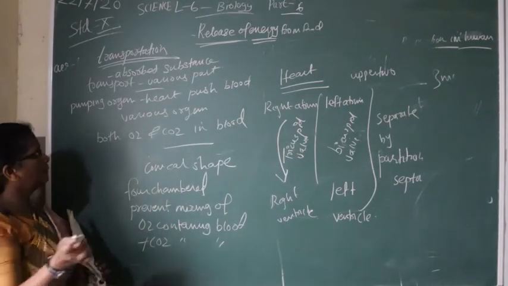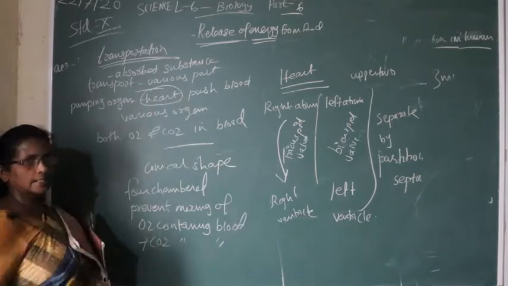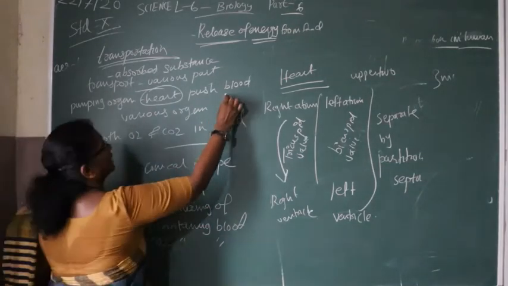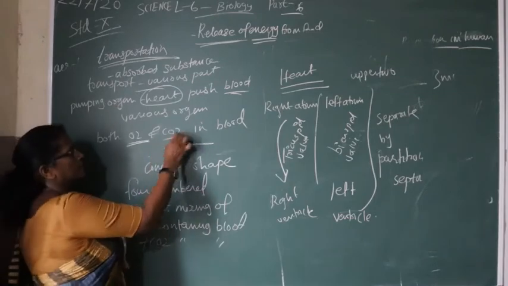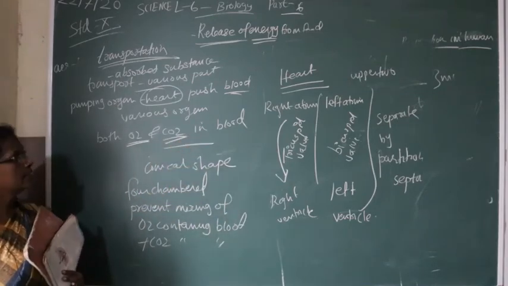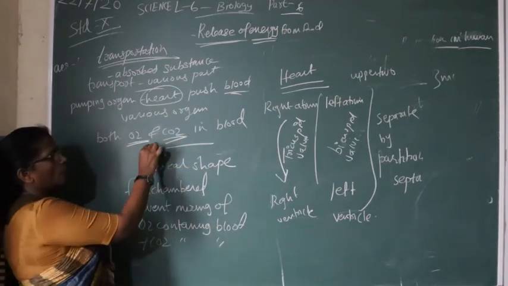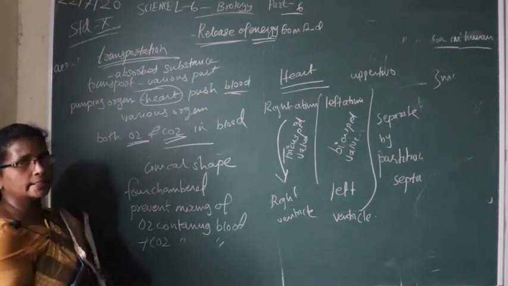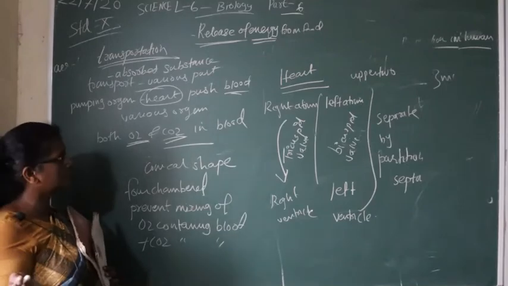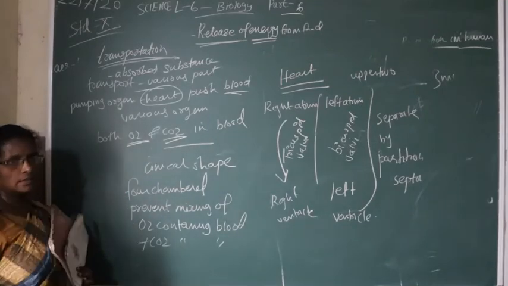For that we need a pumping organ, the heart, by which blood is pushed to various organs. The blood contains both oxygen and carbon dioxide, and blood circulation occurs. First we discuss the structure of the heart.